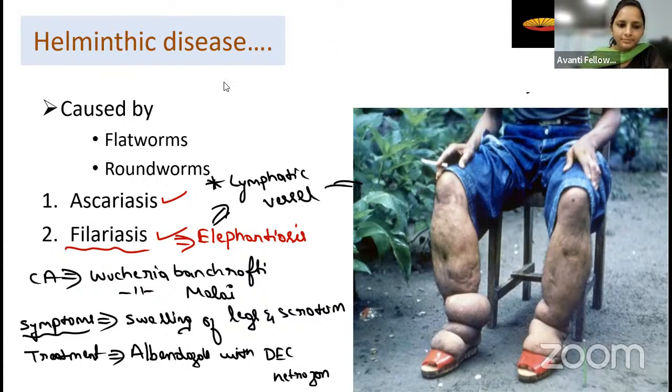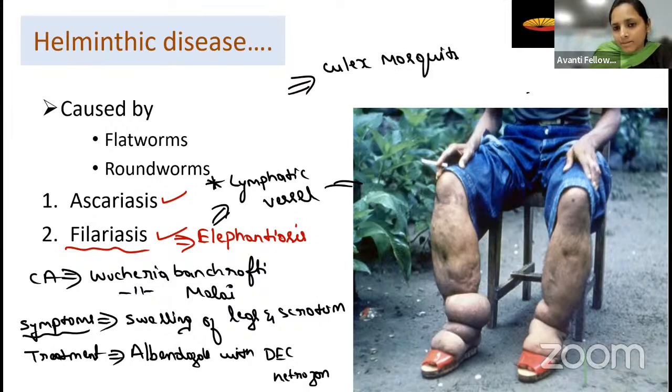Okay, fine. So this is about elephantiasis. It does not affect only males, it is going to affect females also. So how is it transmitted? It is transmitted through the Culex mosquito. Then it is digenetic, right? Filariasis or elephantiasis is digenetic. Ascariasis is monogenetic. Digenetic here means the mosquito and also the human.